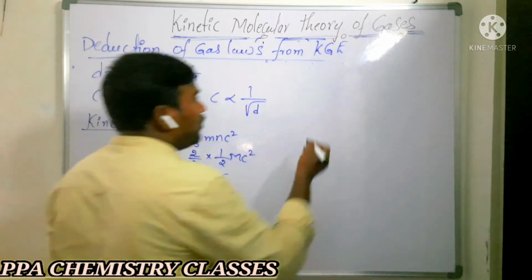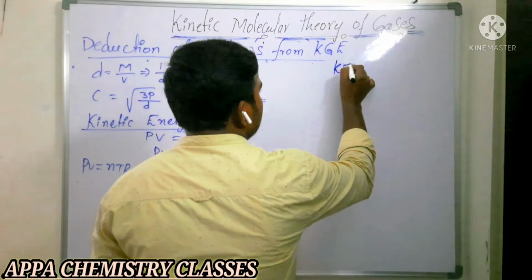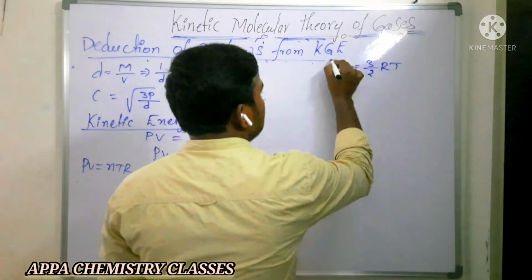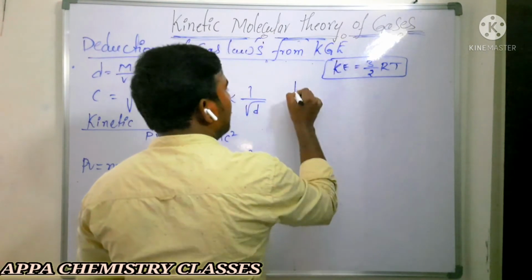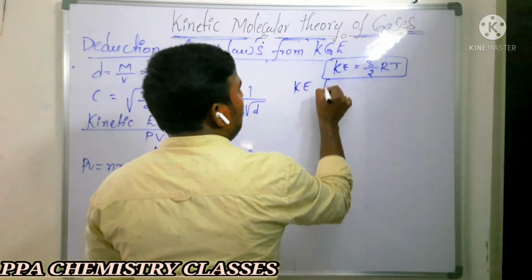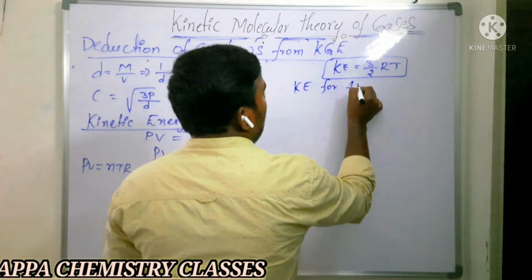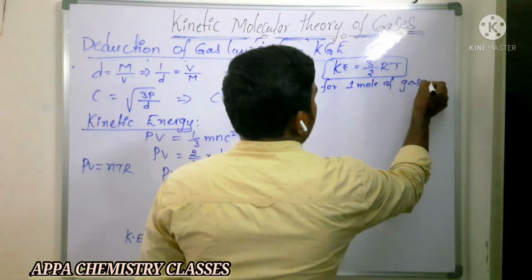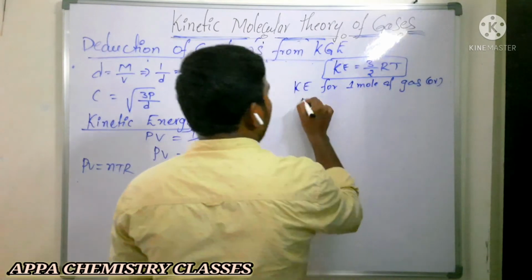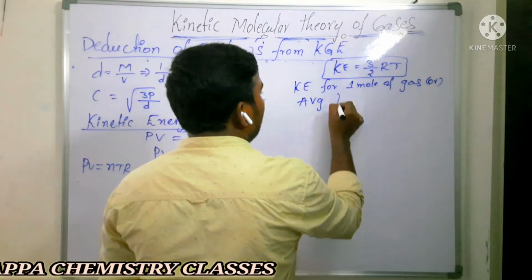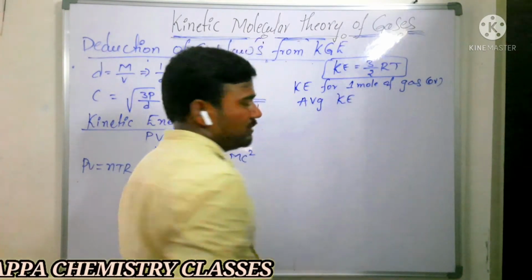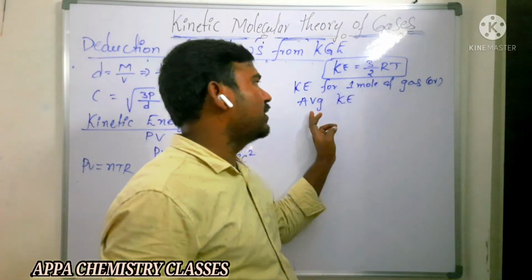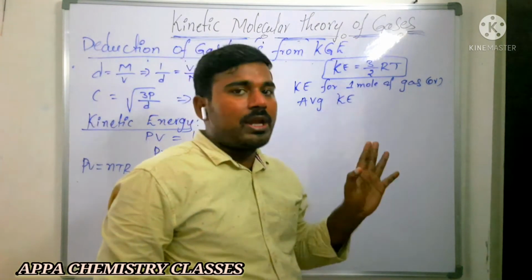If it is for 1 mole of gas, kinetic energy is equal to 3 by 2 RT. It is the kinetic energy for 1 mole of a gas. It is also called average kinetic energy. So for 1 mole of a gas, whatever kinetic energy we are getting, that is also called average kinetic energy.